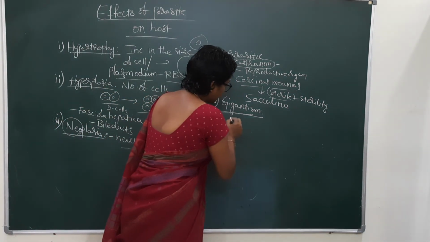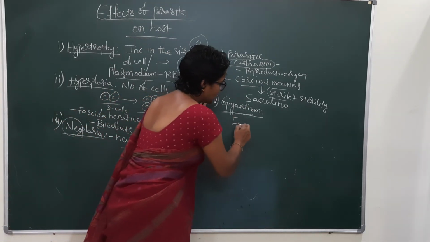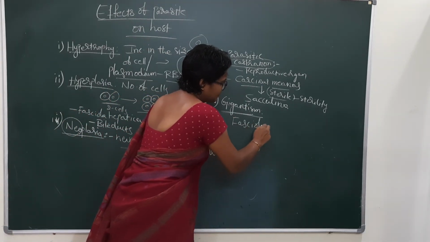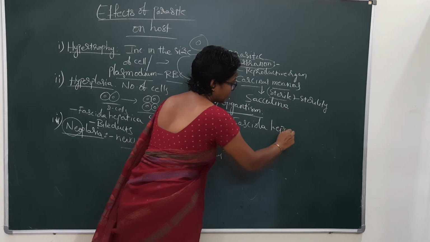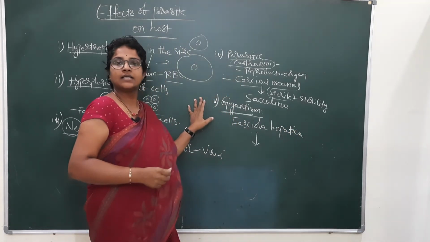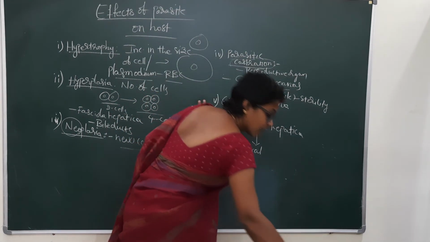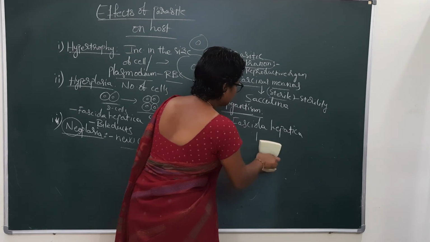It is the already given Fasciola hepatica. Fasciola hepatica causes gigantism in the snail.